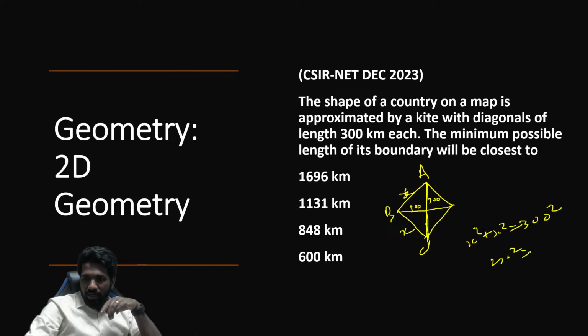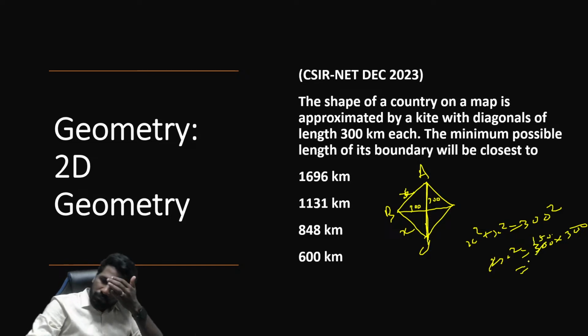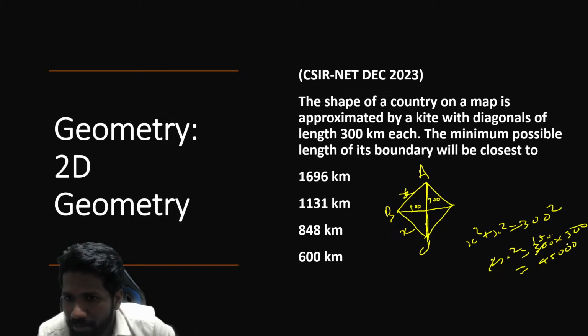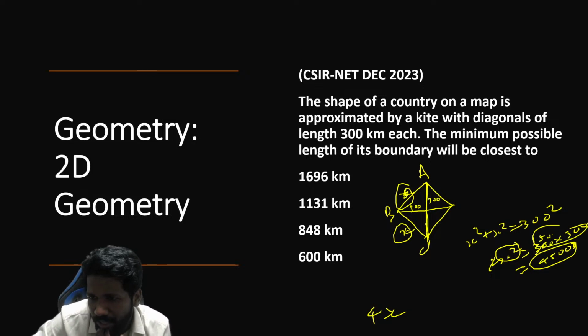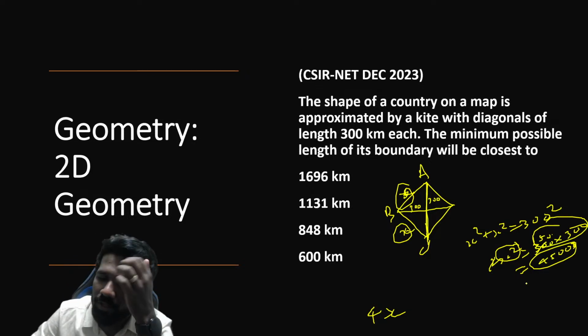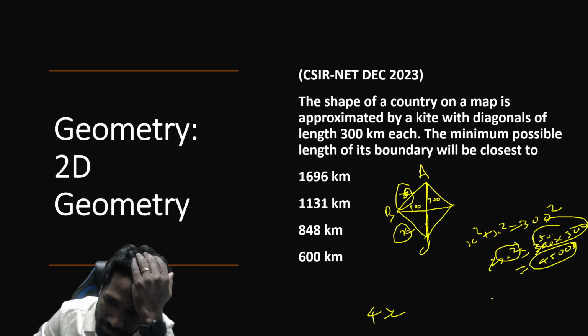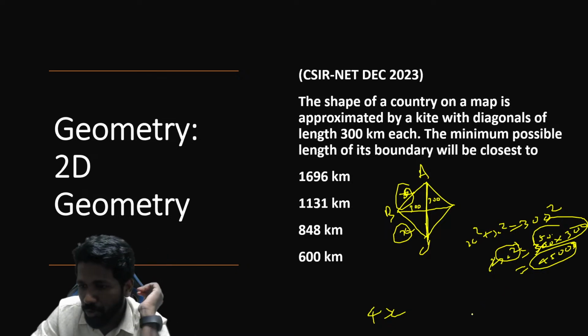So 2x square is 300 square. 300 into 300 is 300 square. So 2 and 300 cancels, 150 into 300. That is 90,000 by 2, 45,000. 1 second, did I make any mistake in the calculation? Let me just check. Yeah, actually finding this value separately is not needed. Finally what we need? 4x only we need. So x square is 150 into 300. Square root of that will be x. Substituting it, you will get the answer.